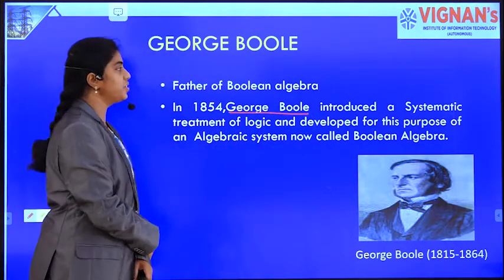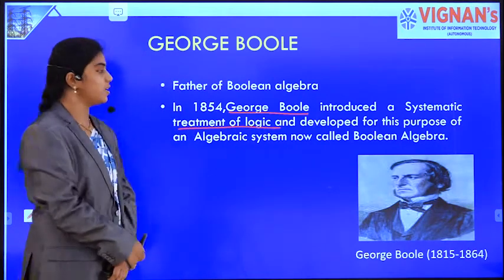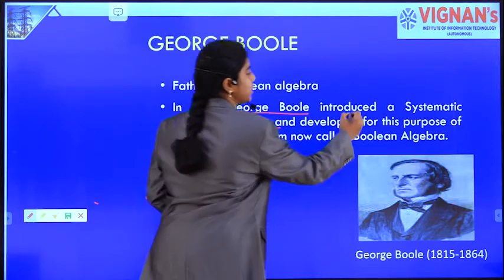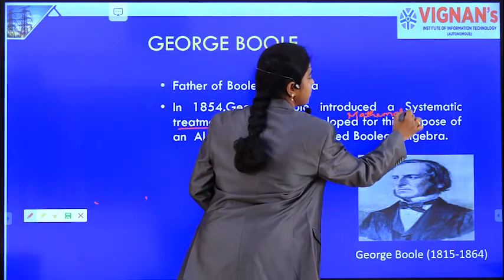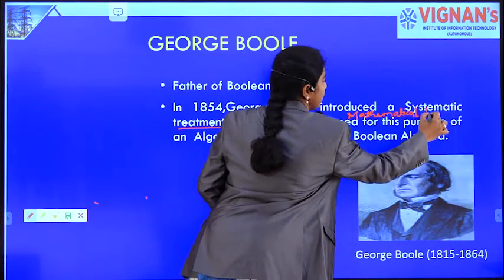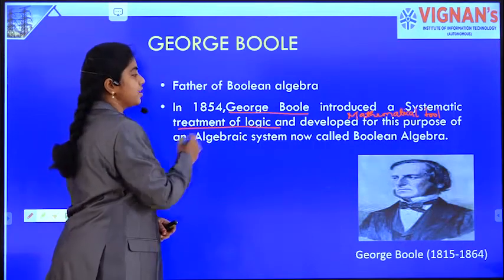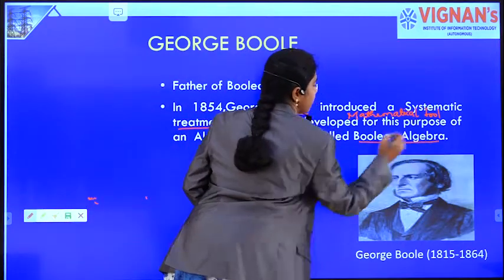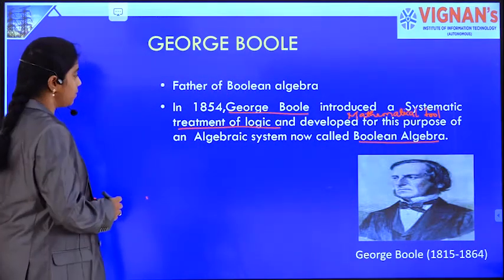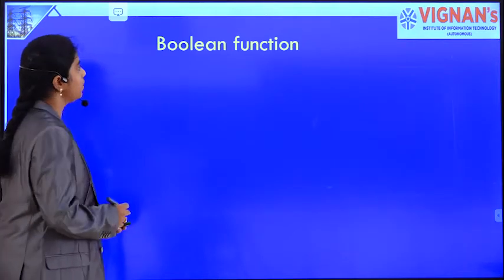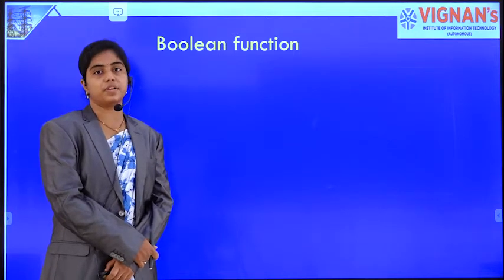He introduced the systematic treatment of logic expressions, and he developed a mathematical tool for solving these logical expressions, that is nothing but Boolean algebra. It is named after him. And now we discuss what a Boolean function is.